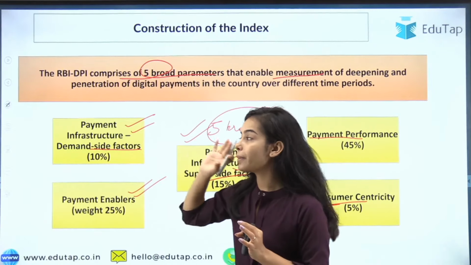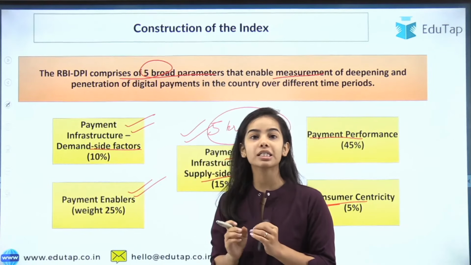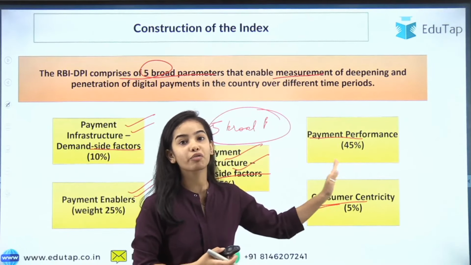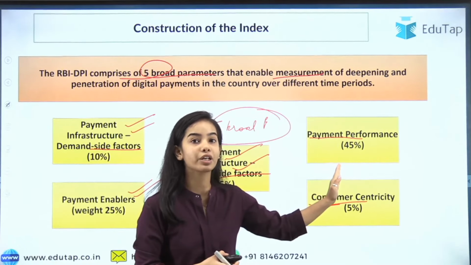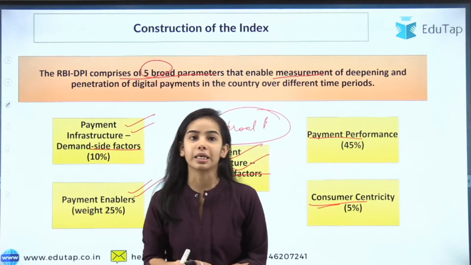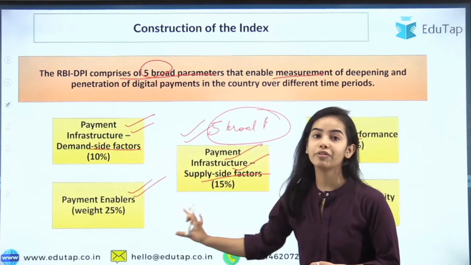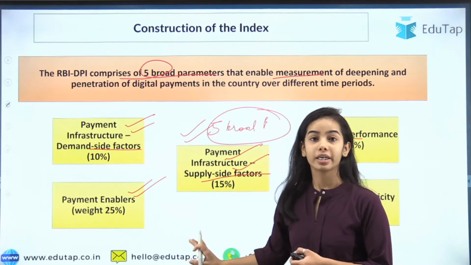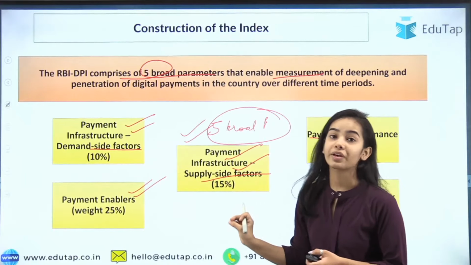On these 5 broad parameters the digital payment index depends. Okay, and the most weightage is given to payment performance, that is 45% of the weightage. The highest weightage is given to payment performance, and the lowest weightage is given to consumer centricity. This is the weightage that is given to the different parameters, and you have to remember it also. The weightage is also very important.